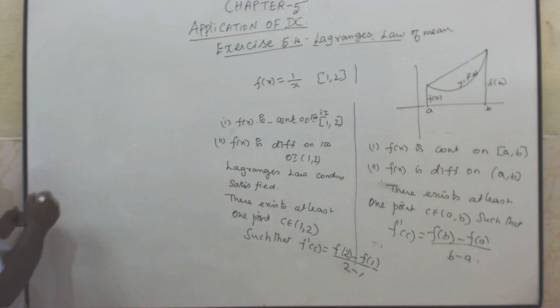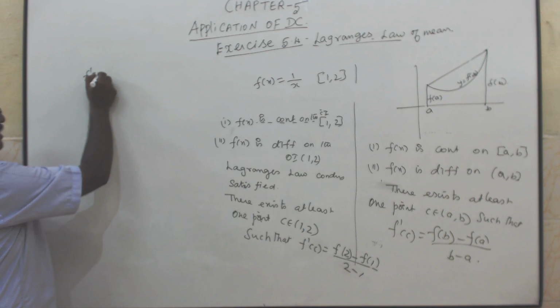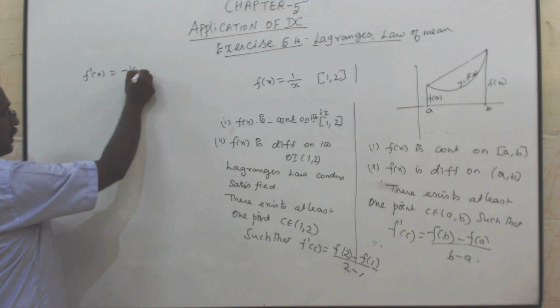So we have to find f dash of x. Differentiation of 1 by x is minus 1 by x square.